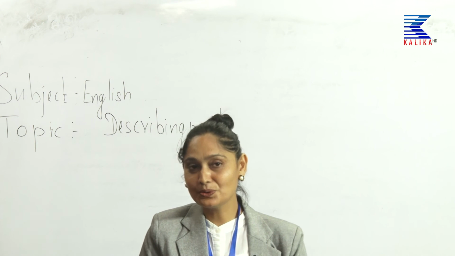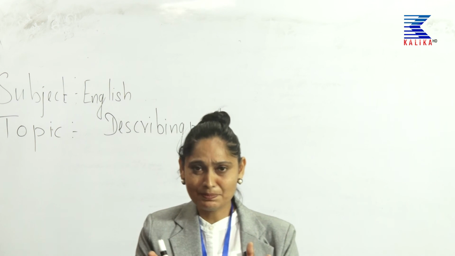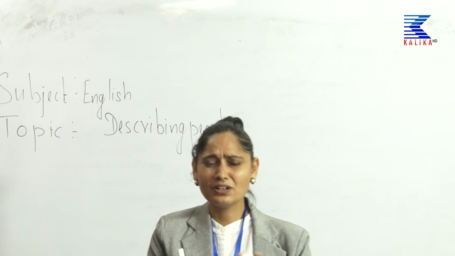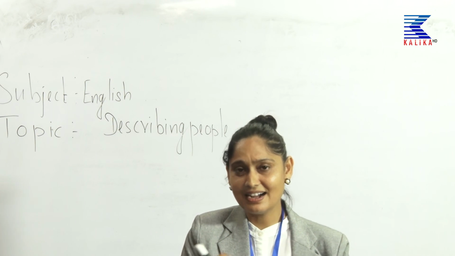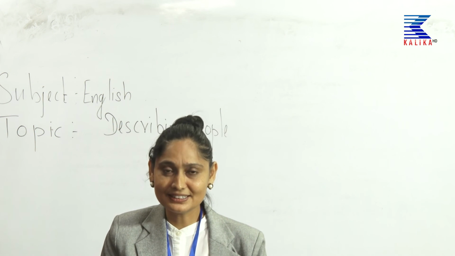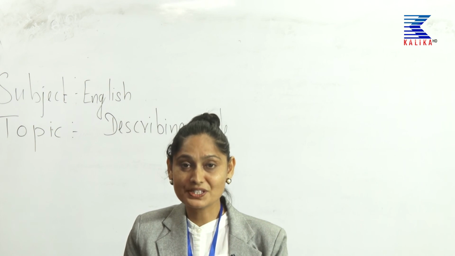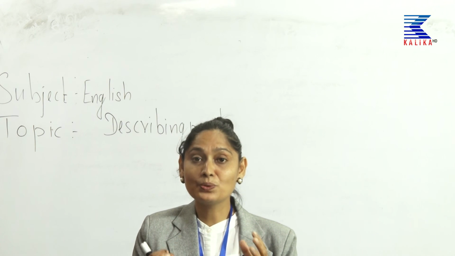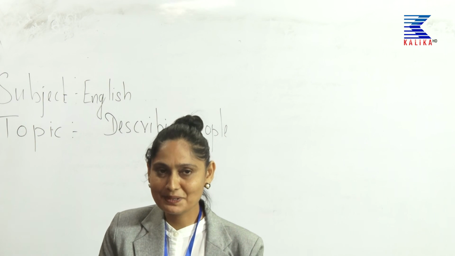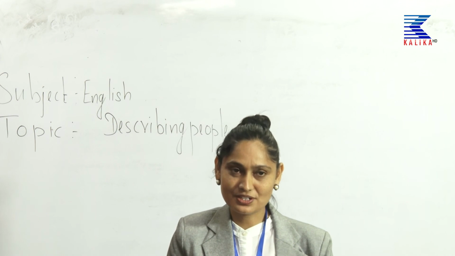But when you see any person or any people, or suppose you want to describe your friends, your uncle, aunt, father, mother, you can use all these words whatever I have taught you all. So, this is how you will speak while describing also, children.